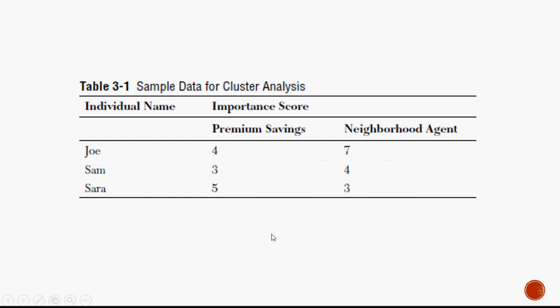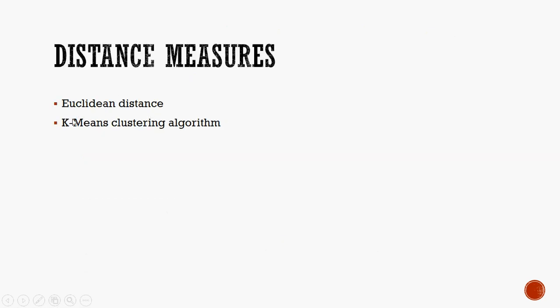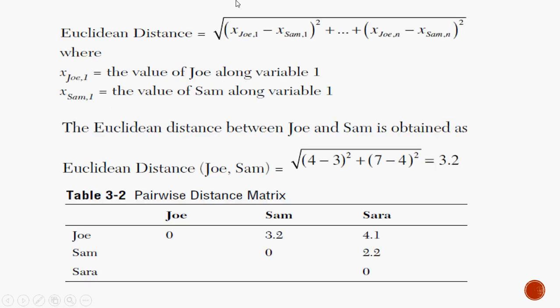If you had chosen Euclidean distance as the distance measure for running the cluster analysis, this is how the calculation will be done. The closer the location, probably 2.2 is lesser as compared to 4.1.